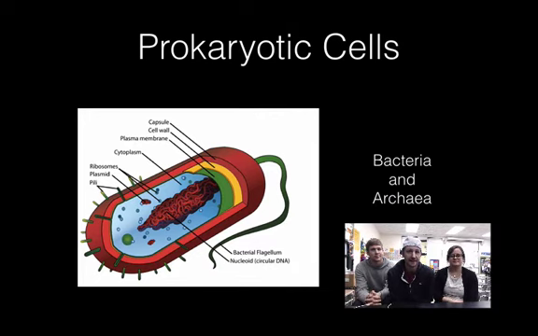Prokaryotic cells would be bacterial cells and archaea, and they do not have these membrane-bound organelles. They simply have a little bit of DNA. They have a cell wall and a cell membrane. Some have a flagella. So those things would be in common with a eukaryotic cell. They also have ribosomes, but they don't have those membrane-bound organelles. Their DNA is not in a nucleus. It's just kind of floating around in the cytoplasm.